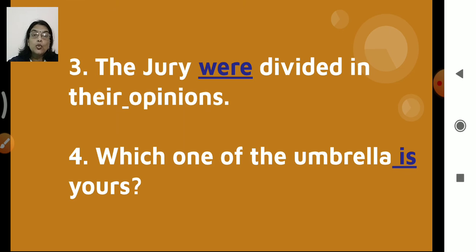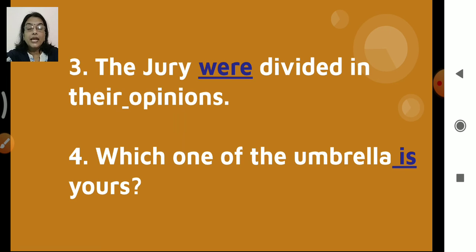So that is why we are taking it as "the jury were". What we can say is, when collective nouns or group nouns are there, like the committee, jury, or the army, the verb agreement says that they are followed by singular verbs, when the group is thought of as a single unit.